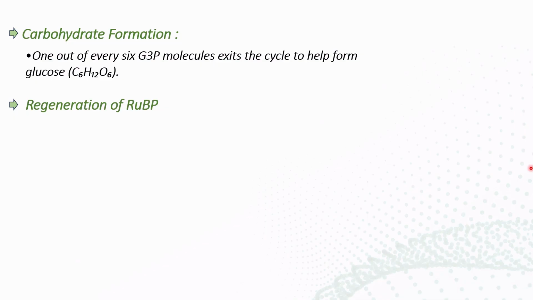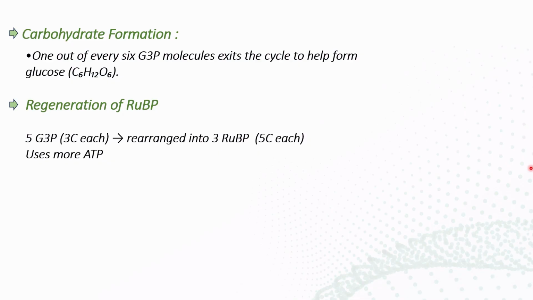The next and last phase of the Calvin cycle is the regeneration of RuBP. Regeneration, because we are saying it's a cycle, so it will regenerate again and again, and the formation of the products will take place. In this step, the 5 G3P molecules which remain, because one G3P molecule left the cycle, are rearranged into 3 RuBP.